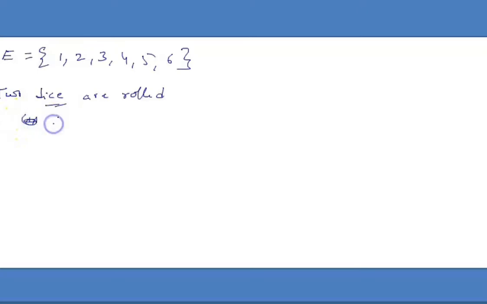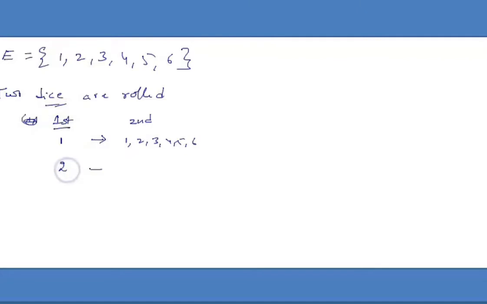When I roll the dice, I write this as the first die and this as the second die. When I get 1 on the first die, what are the opportunities that we get on the second die? It may be 1, 2, 3, 4, 5, 6. So 1,1; 1,2; 1,3; 1,4; 1,5; 1,6. Right, 6 opportunities when we observe 1 on the first die.